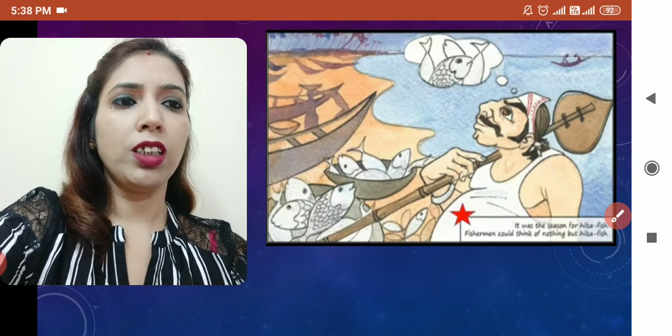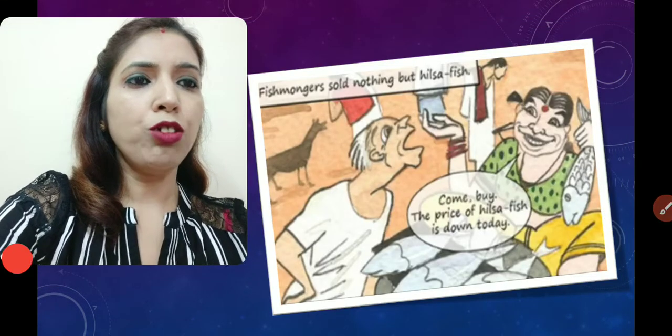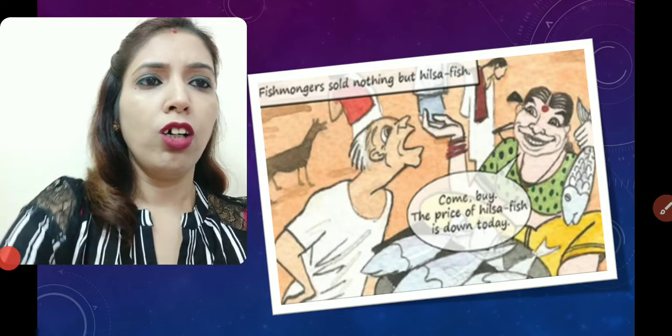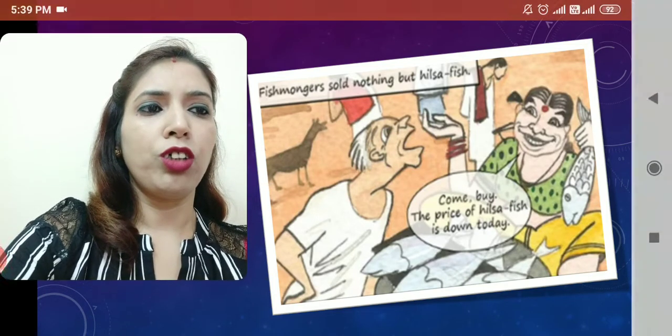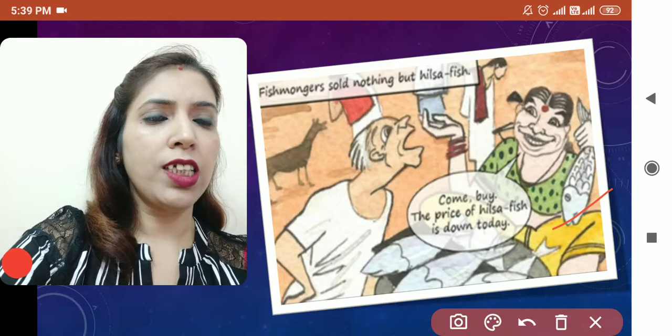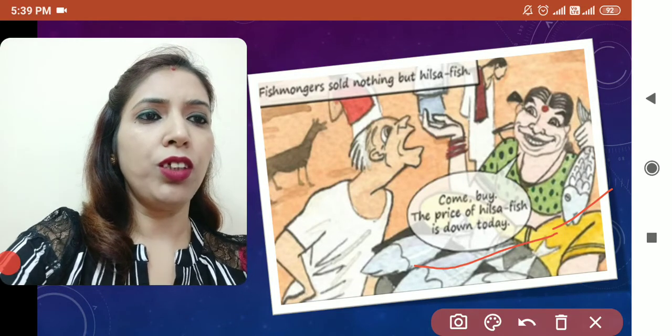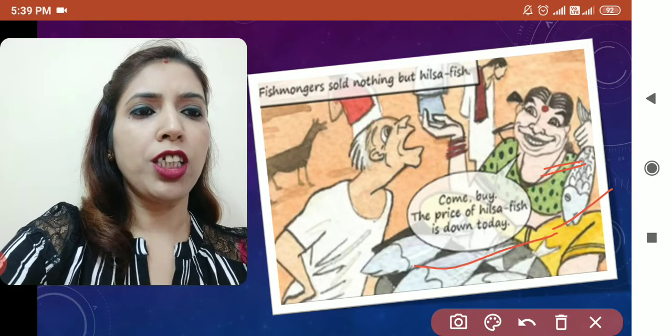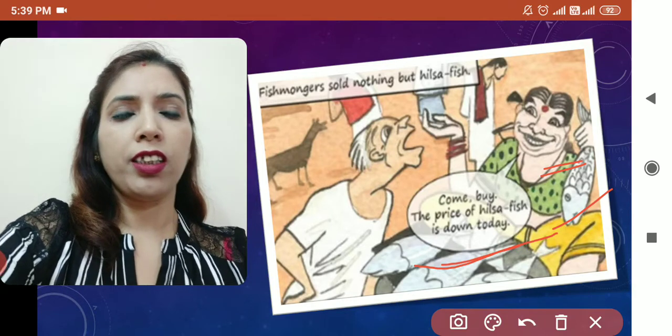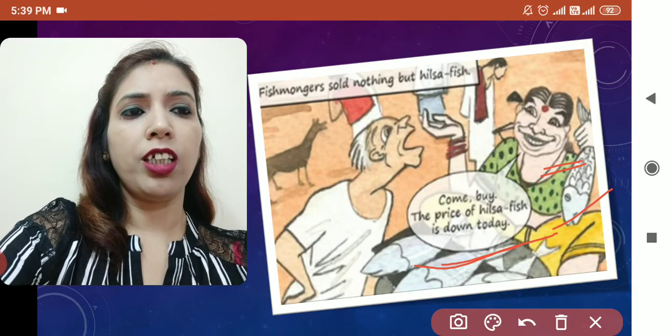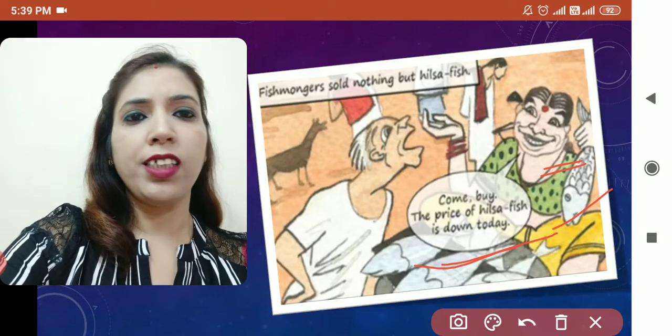So this is the season of that fish, and you can see what the fishmongers are doing. The fishmonger is selling Hilsa fish. You can see how happy she is, and she is telling everyone to come and buy the Hilsa fish, as the prices are low.